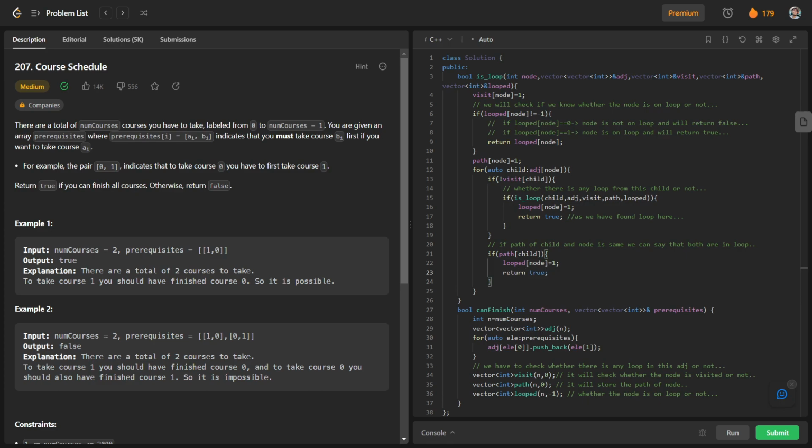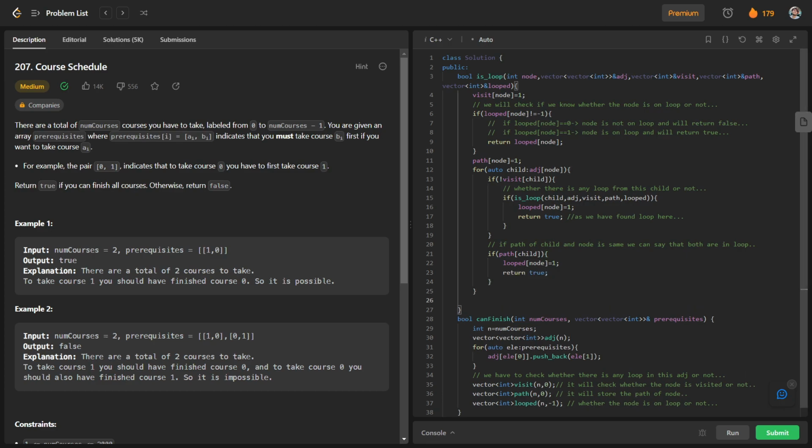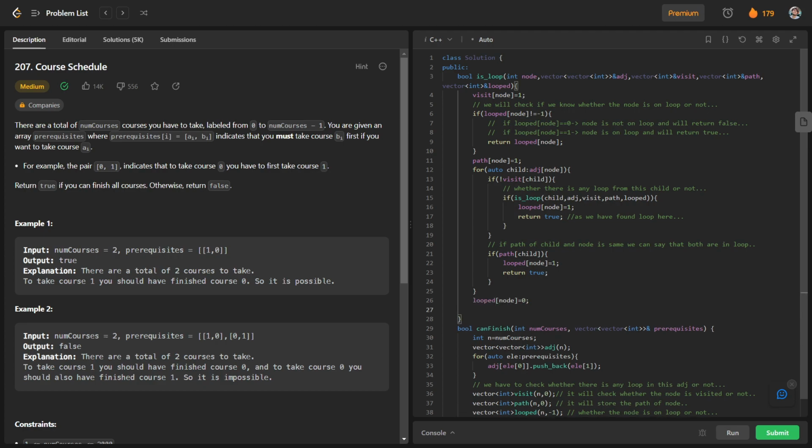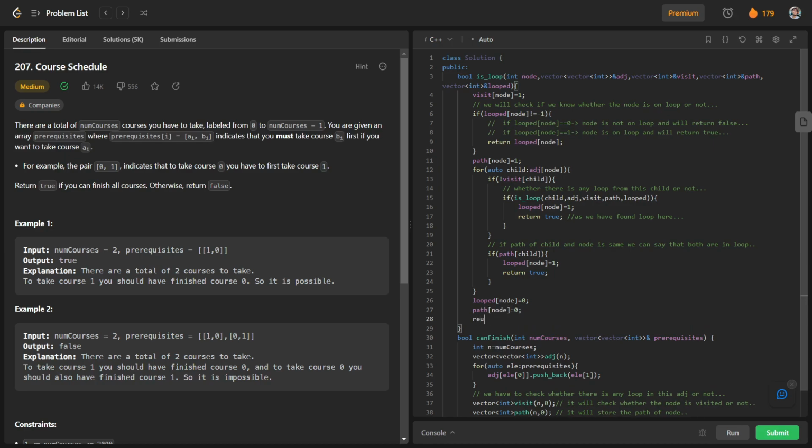And after traversing, if we didn't find any kind of loop, we will just update our looped of node to 0, which means for this node there is no such loop. And we will reset our path of node, so the path of node will be 0, and since we didn't find any loop, we will return false.